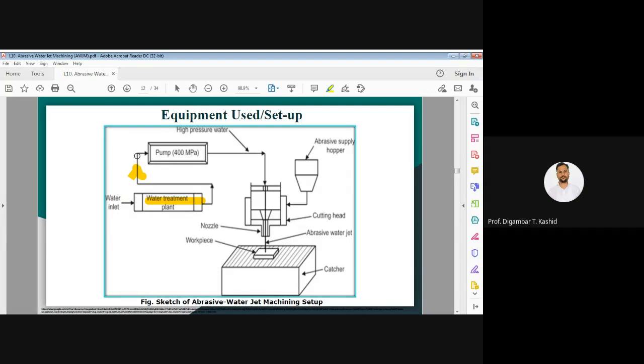After the intensifier, we pump the water, and megapascal pressure will be there. After that you will get the high pressure water here, and that high pressure water will come inside this tube. This is the mixing chamber. Now from another port you will get the abrasive.